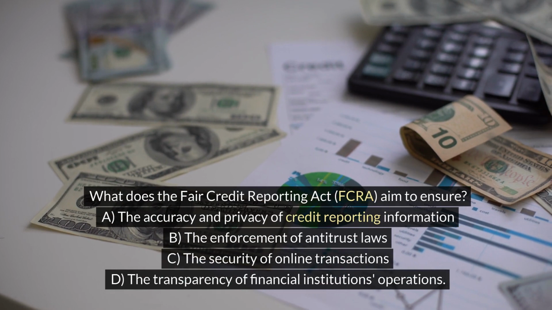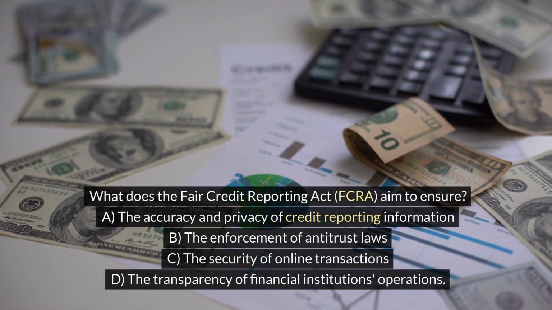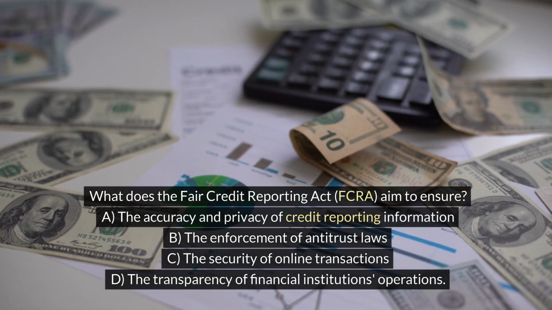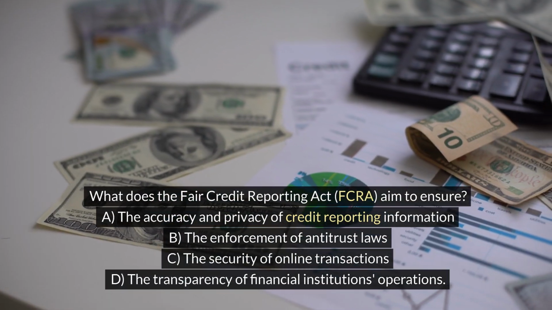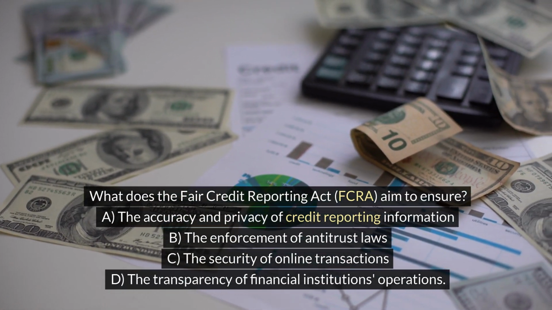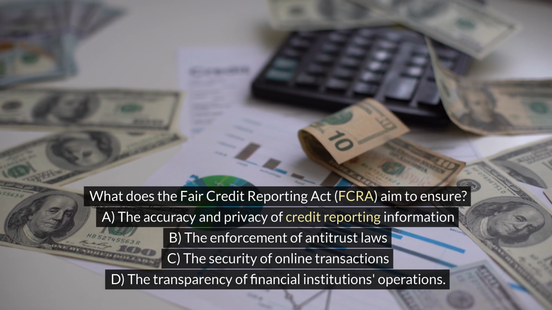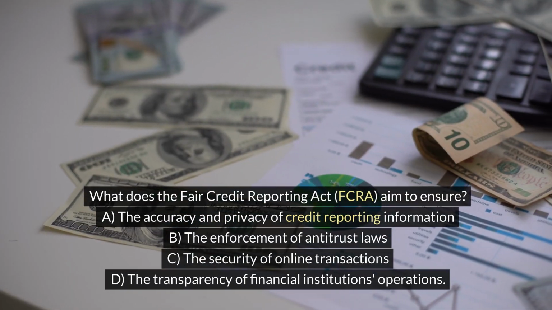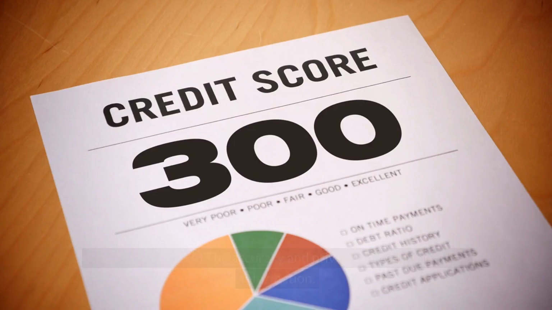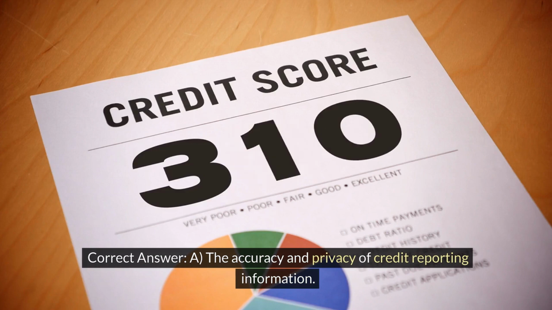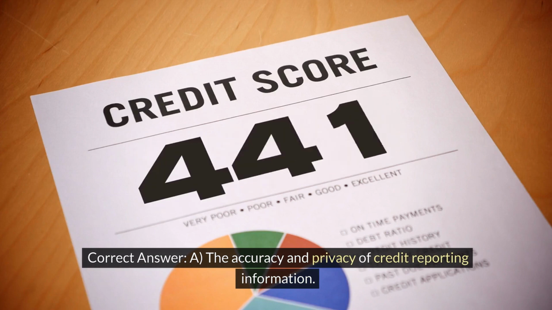What does the Fair Credit Reporting Act, FCRA, aim to ensure? A. The accuracy and privacy of credit reporting information. B. The enforcement of antitrust laws. C. The security of online transactions. D. The transparency of financial institutions' operations. Correct answer: A. The accuracy and privacy of credit reporting information.